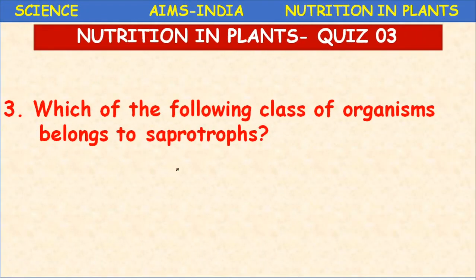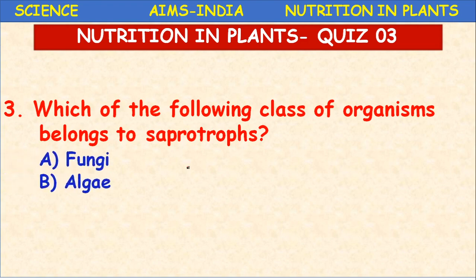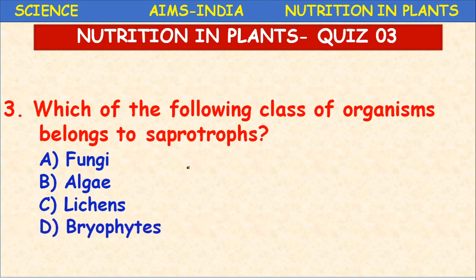Which of the following class of organisms belongs to saprotrophs? Fungi, algae, lichens, bryophytes.